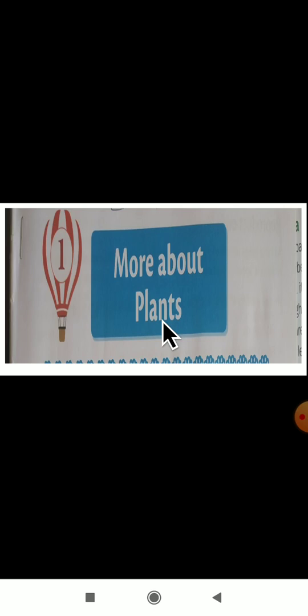And again we will understand the different methods of seed dispersal. There are different methods of seed dispersal, and that also we will study in this lesson. And even the different stages of agriculture we are going to study in the first lesson. This is all about your first lesson, More About Plants.